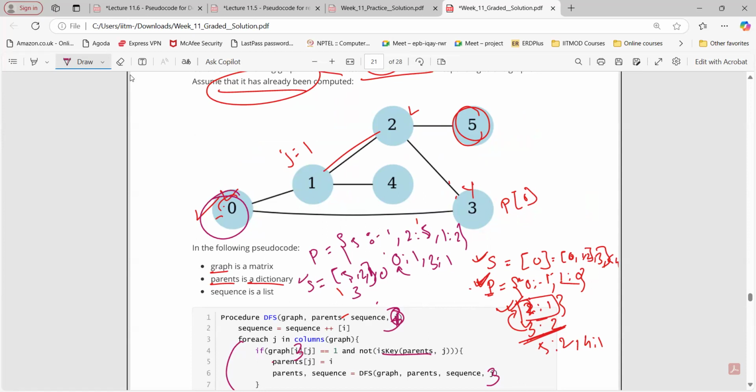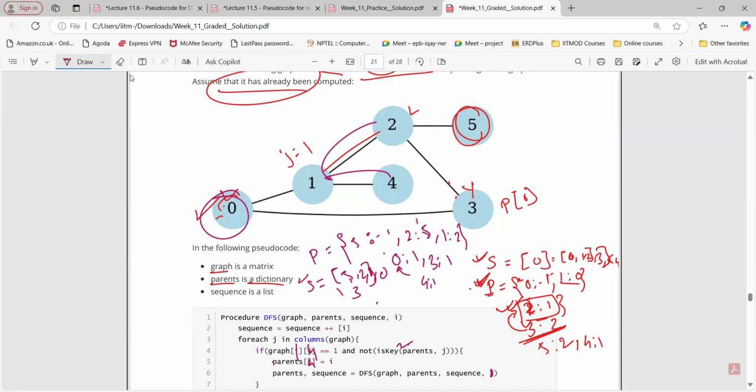So I is basically 1 and J is basically 4, and 4 is not a parent here. So we are going to add 4 for 1. So 4, 1. Now again here J is 1. So again we are calling this 1. So 1 is already present, right? So we are backtracking, then 2 is present.